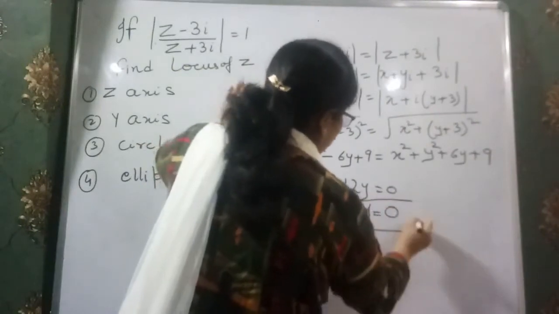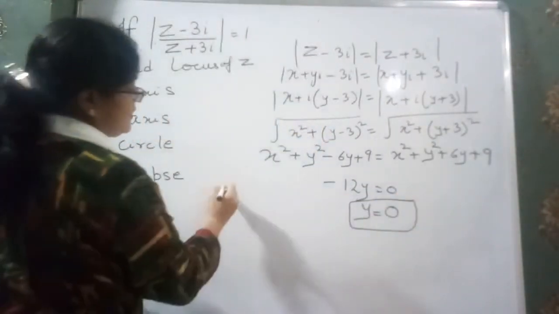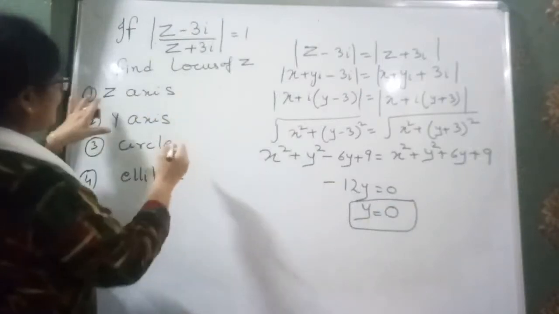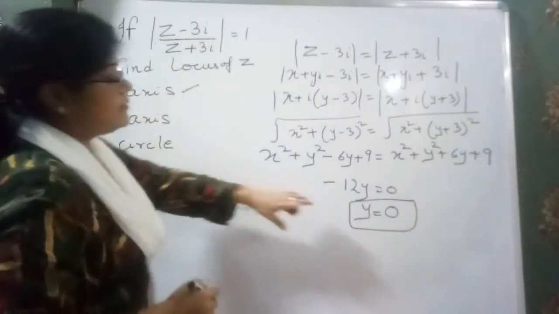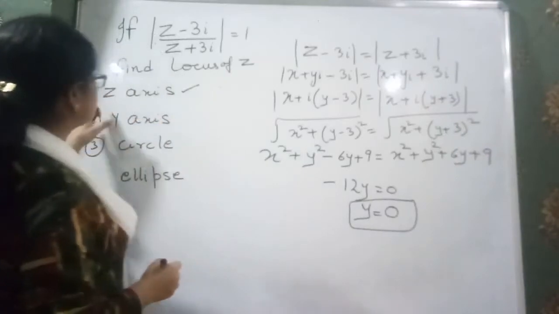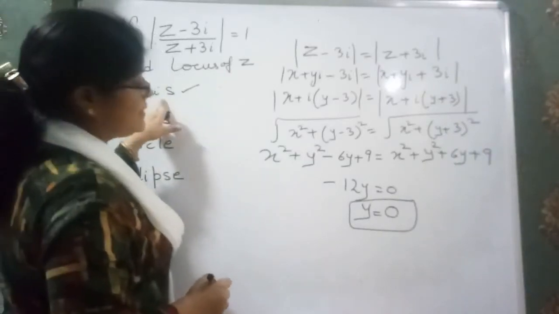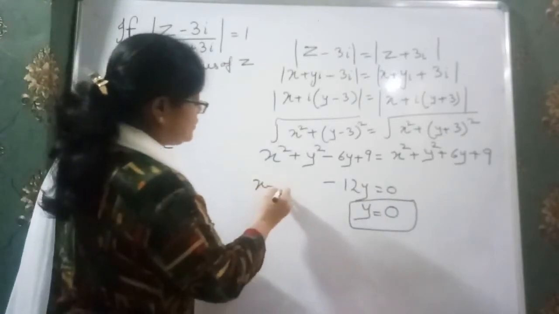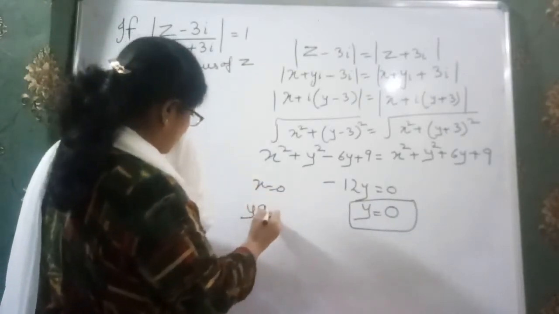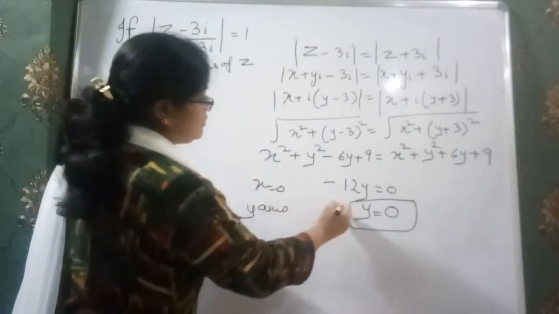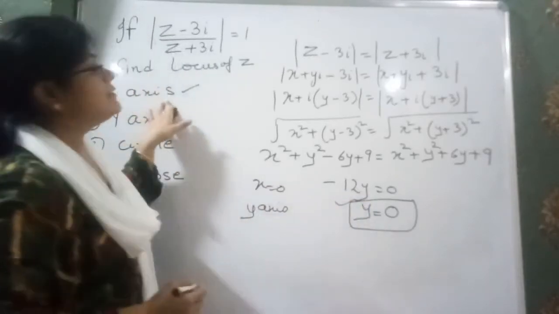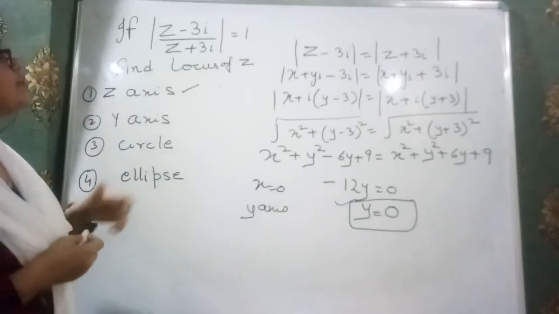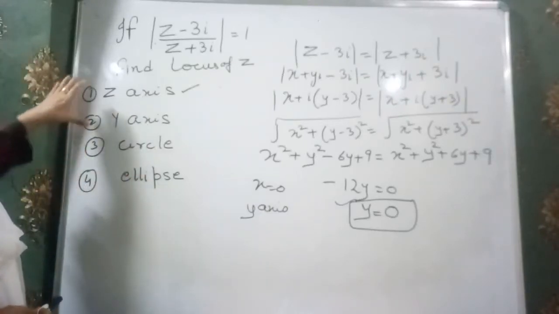When we get y is equal to 0, that means our answer is the x-axis, because x is not given here. If it is given that x is equal to 0, then our answer is the y-axis. When y is equal to 0, then our answer is the x-axis. In this way, we proceed with these types of questions.